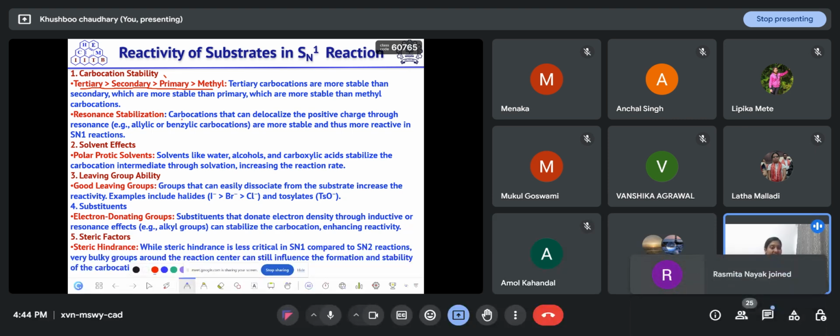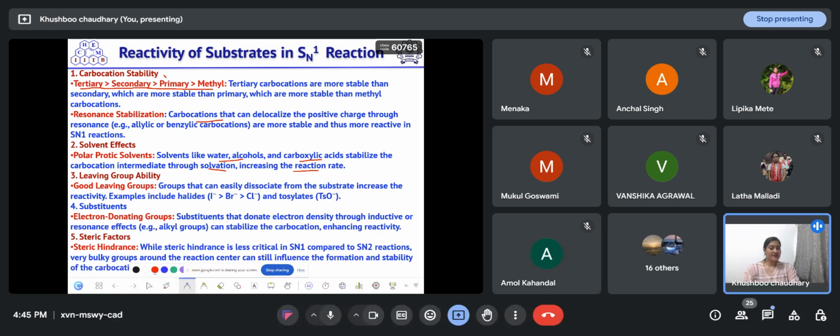If a carbocation can delocalize the positive charge through resonance, as in allyl or benzylic carbocation, it is more stable and more reactive in an SN1 reaction. Then polar protic solvents like water, alcohol, carboxylic acid will stabilize the carbocation intermediate through solvation. It will delocalize the positive charge of the resulting carbocation and increase its reaction rate towards SN1 reaction.